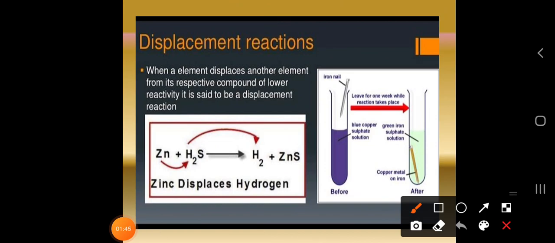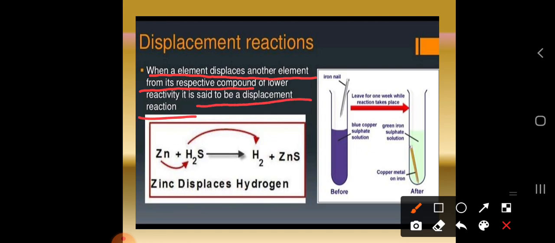Let us take the definition of the displacement reaction. In a displacement reaction, when a strong element displaces a less reactive element and forms its respective compound, which type of compounds? These are the ionic compounds of lower reactivity, it is said to be a displacement reaction.